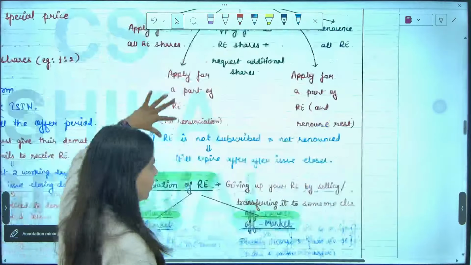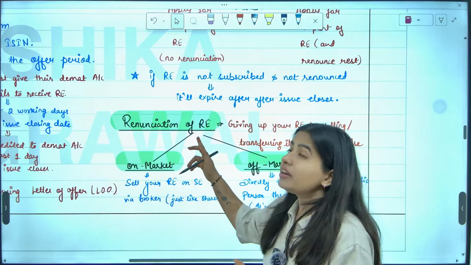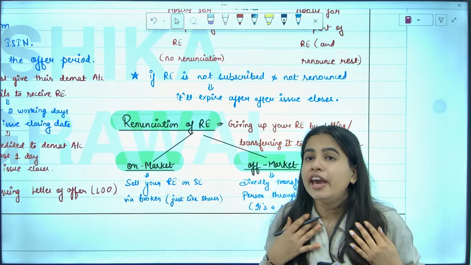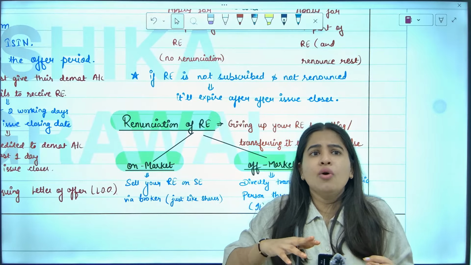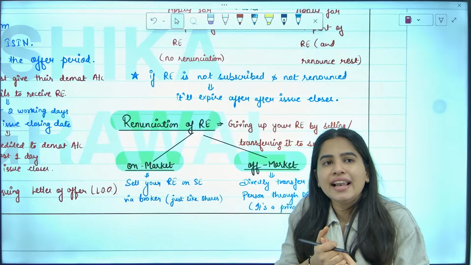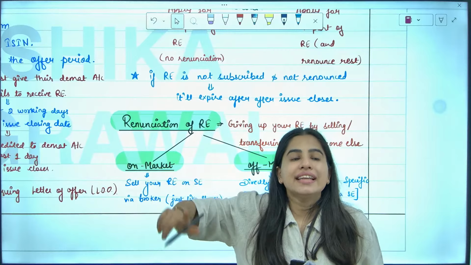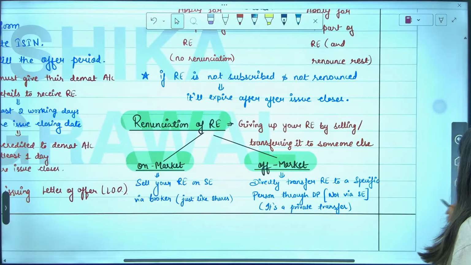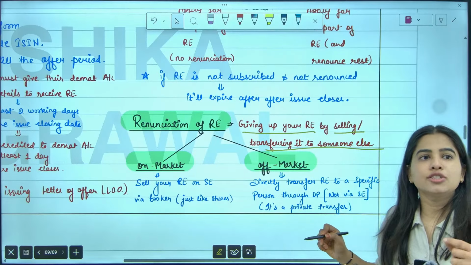Now, since you have already done this, we already know what renunciation means. What do you mean by renouncing or renunciation? Renunciation means giving your right to someone else. I have 2 coupons to buy movie tickets. I don't want to go and watch the movie. However, let's say Pranjal wants to buy movie tickets, so I can sell those 2 coupons to Pranjal. I'm selling my coupon to you. That is known as renunciation. Renunciation means giving your rights by selling them to someone else.